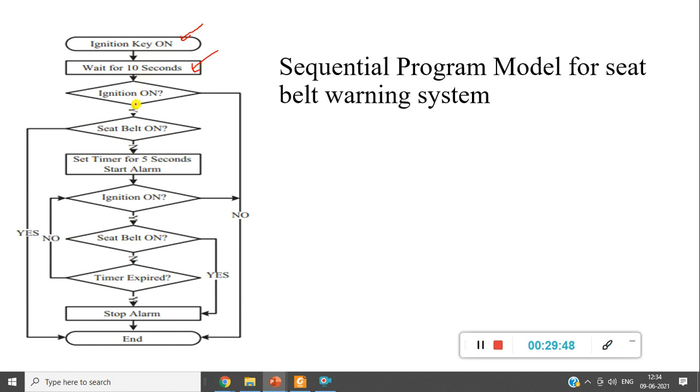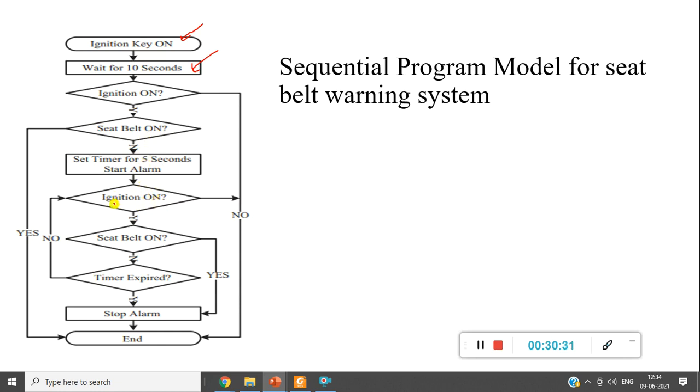Then after 10 seconds, once again I'll check. Once again you have to check, because within that time he may turn off the ignition key. That's the reason why I need to check again whether the key is on or not. If it is true, then check seat belt on. If it is true, then no alarm is required. End the process. But if the seat belt is not on, which is nothing but no, then set the timer for 5 seconds. Once again, you have to check whether the key is on, because within that time also the driver might have turned off the key. So that is also very important.